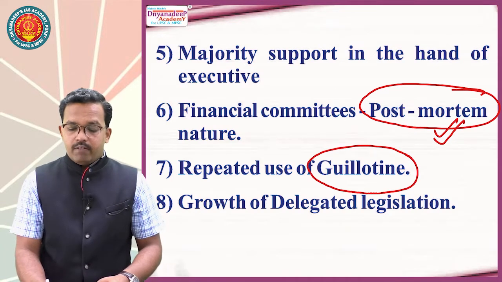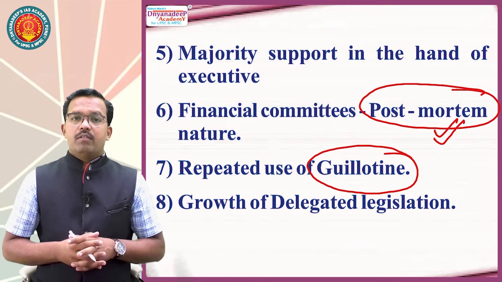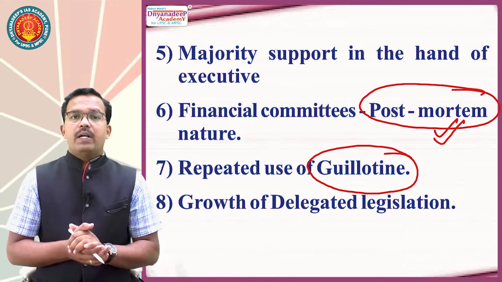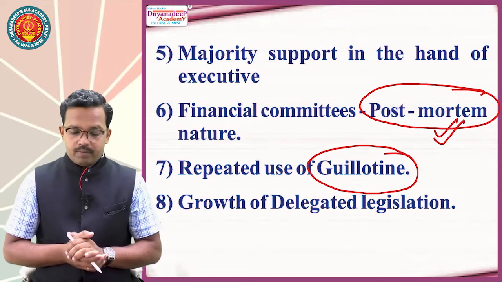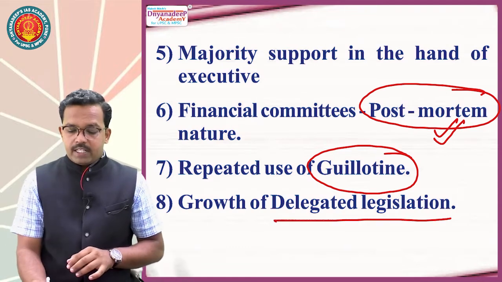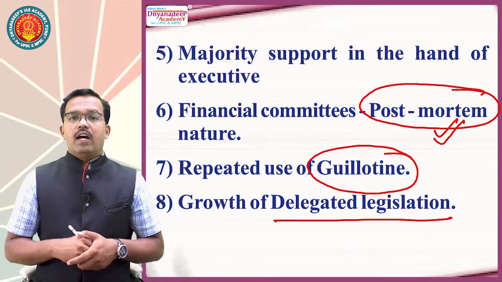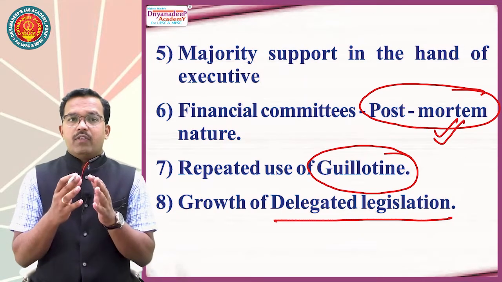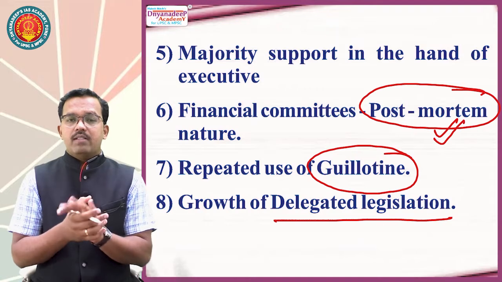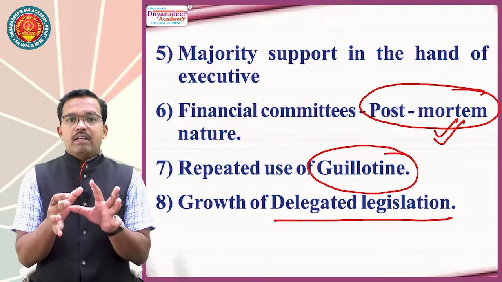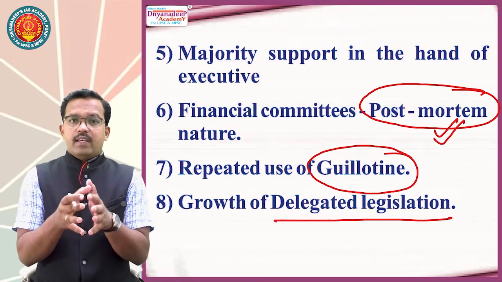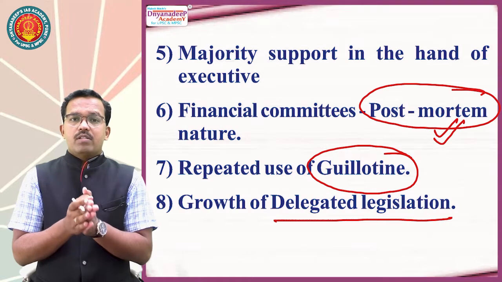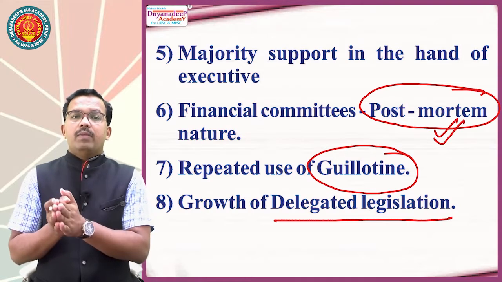Repeated use of guillotine, where most of the matters are put to vote without discussion, affects the proper deliberative function of the parliament. Growth of delegated legislation, where most of the legislation is delegated or handed over to the executive by parliament due to paucity of time, constraint of expertise and constraint of finances, gives all these things in the hands of the executive and reduces the effectiveness of control of parliament over the public works.